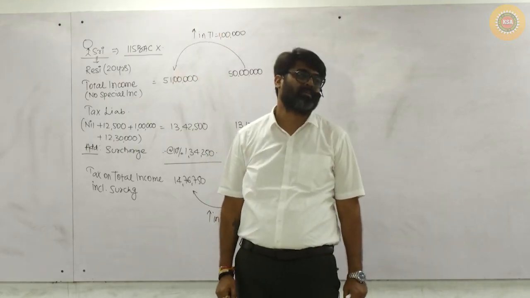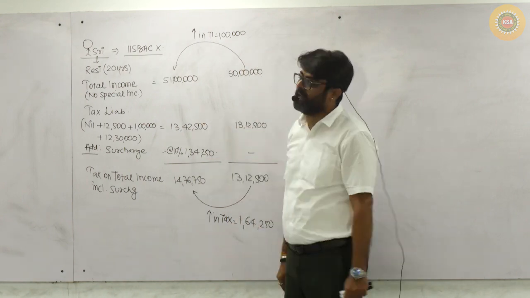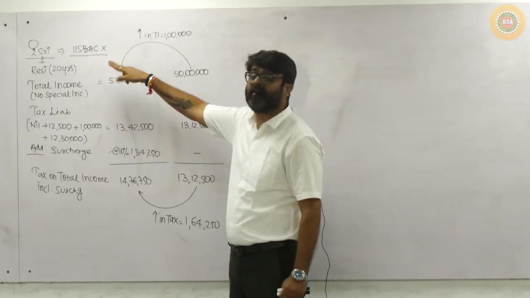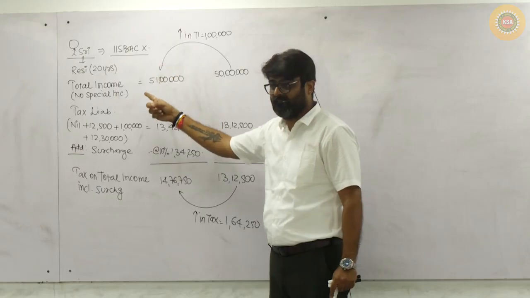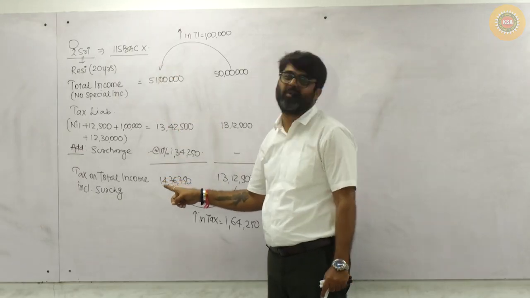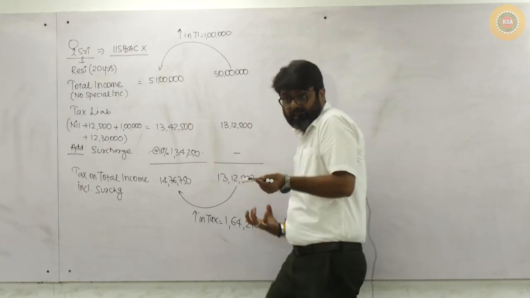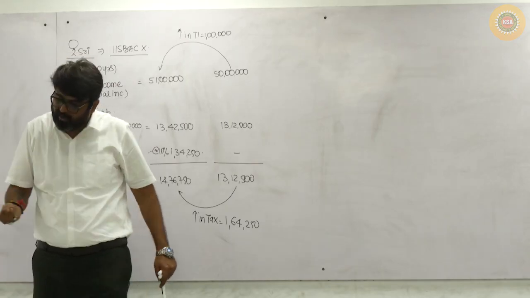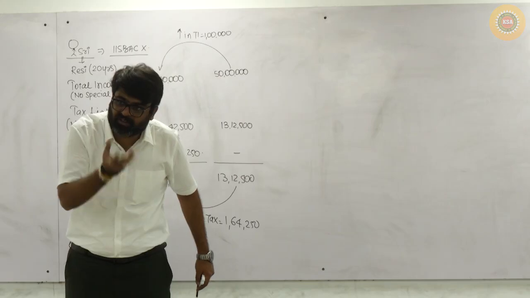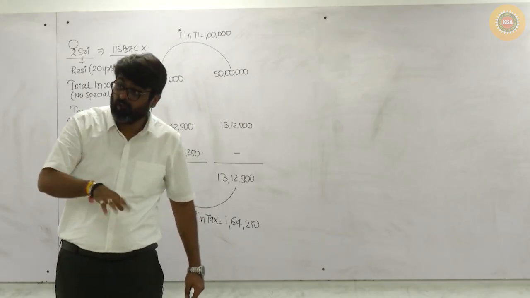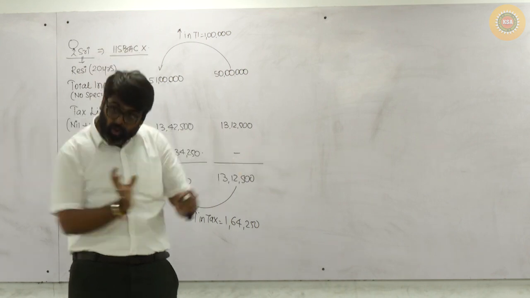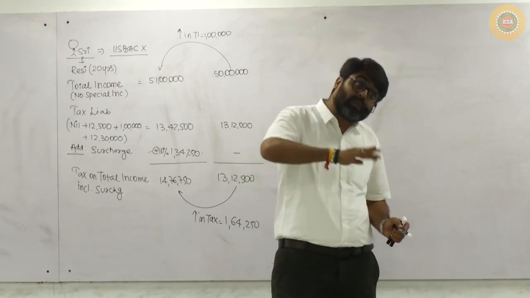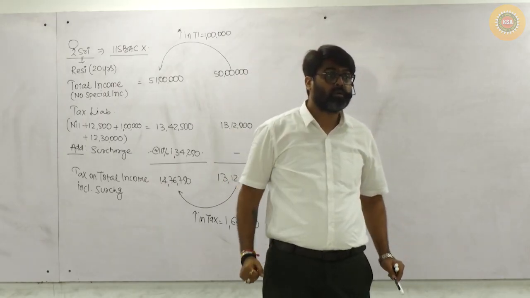Getting my point? What if my total income, instead of 51 lakhs, had been 52 lakhs? The increase in total income is 2 lakhs. But as a result of that, I would have paid surcharge. The increase in tax might have been more than 2 lakhs. My total income is increasing by just a very small amount, and as a result you are applying surcharge also, and the inclusion of surcharge in my tax liability is increasing it more than the amount of increase in total income.